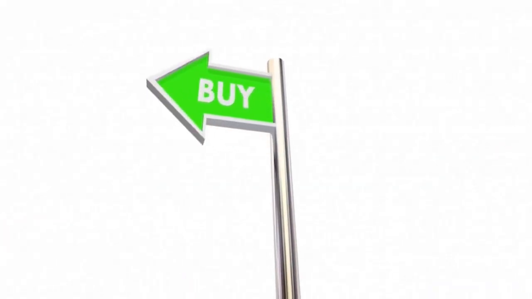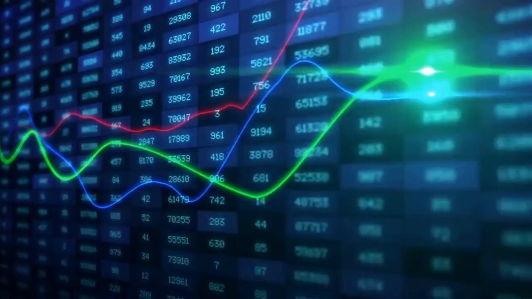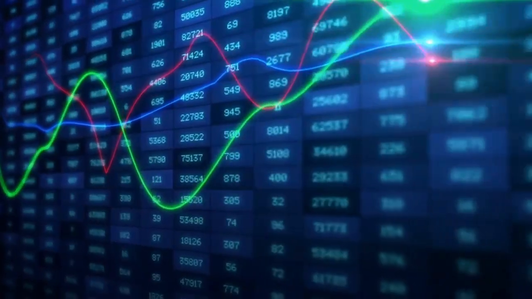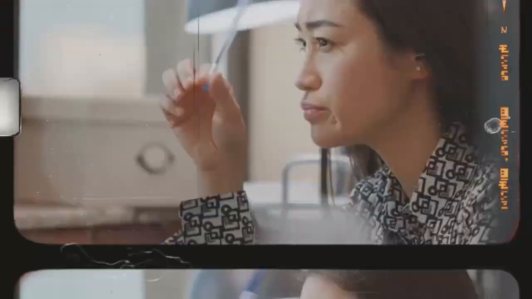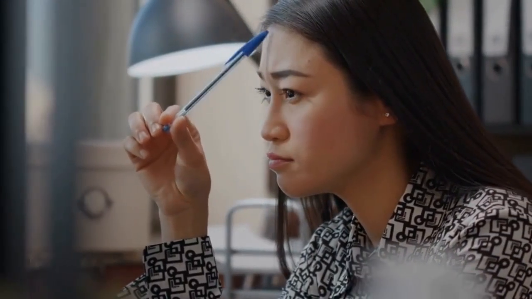Once you have your investment goals in mind, you need to create a plan. This plan should include the types of investments you will make, the amount of money you will invest, and the timeline for achieving your goals. By having a plan in place, you'll be able to make informed investment decisions that align with your goals.